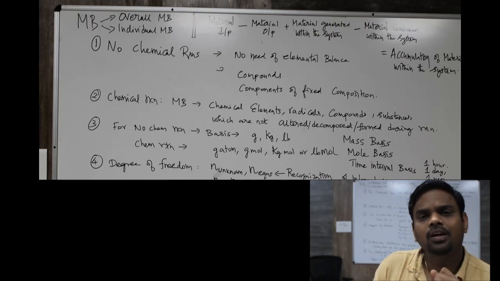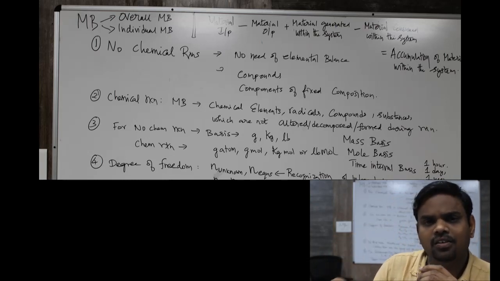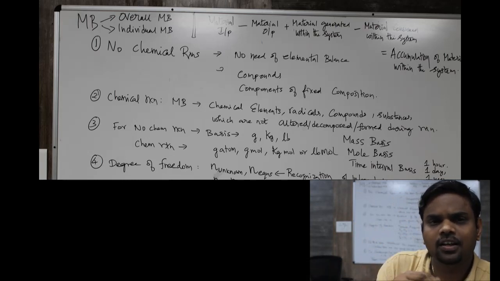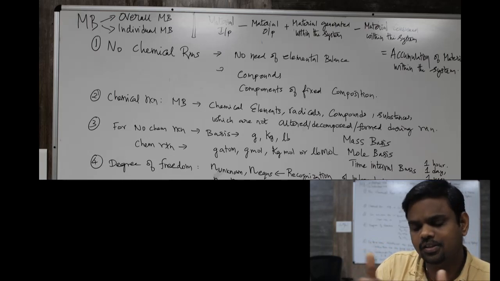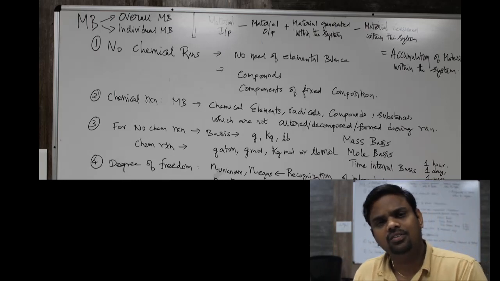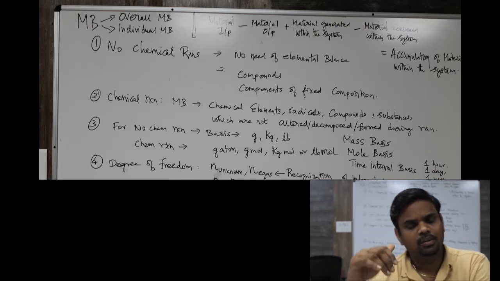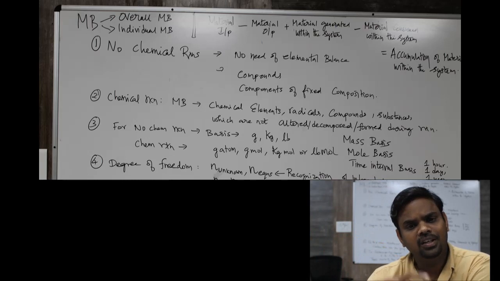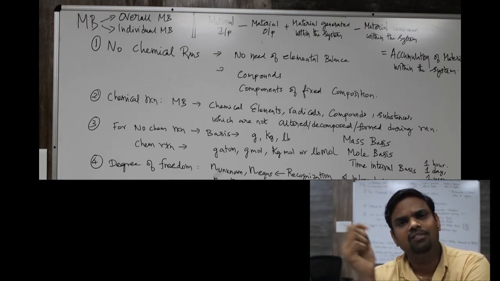Otherwise, what will happen? If you take the data given there as some random value, then each data you cannot verify. But if it is done on 100 kg mole, it will be repetitive also. When I do it in 100, it is easier for me to write the percentage and do the calculations, right? So later I can always cross verify, and that will be independent also. If some data is changed in the given problem, the same set of calculations I can repeat and only change the final value, right?